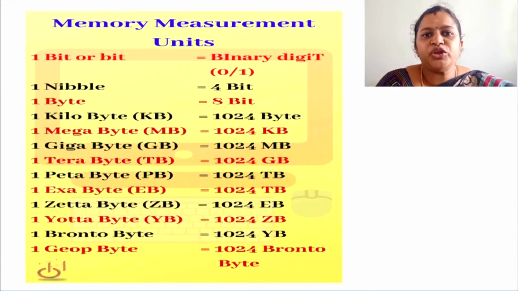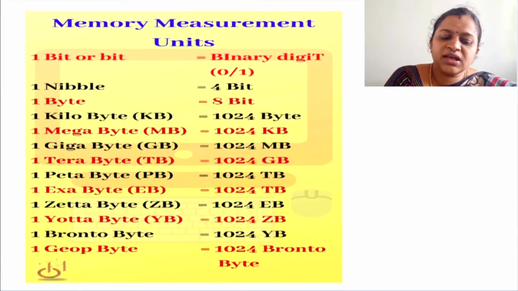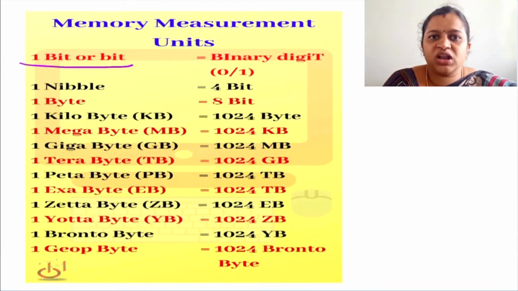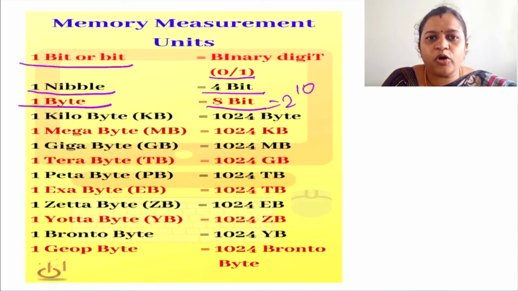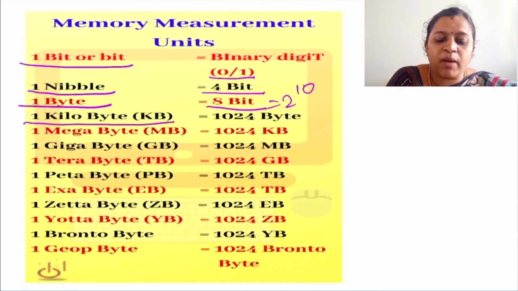Now the memory measurement units. The elementary unit is the bit, the very smallest unit. It can be either 0 or 1. Now 4 bits together will form a nibble. 8 bits together will form 1 byte. Now 2 power 10, that is 1024 bytes, will form a kilobyte.